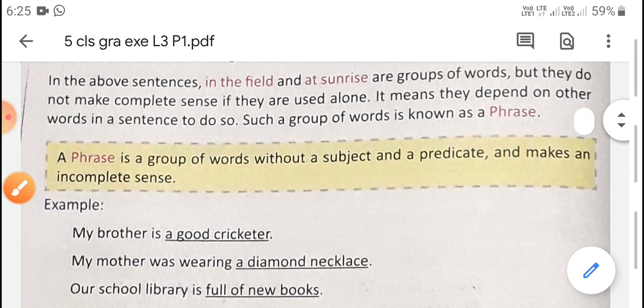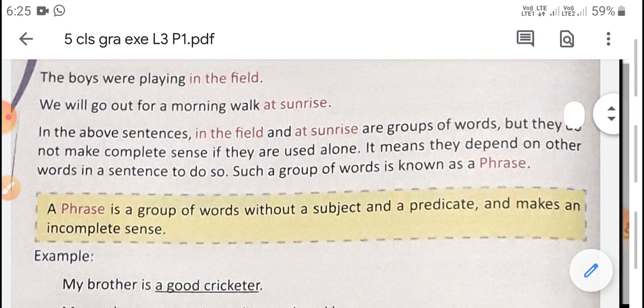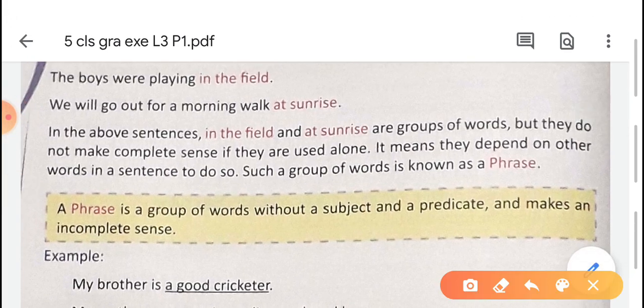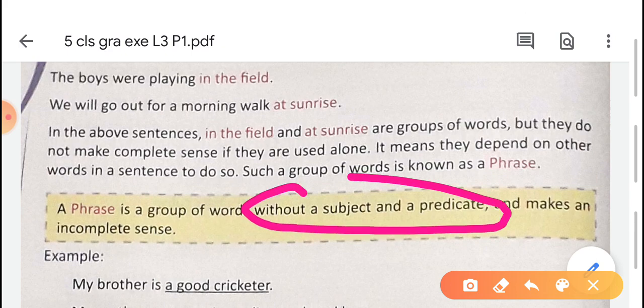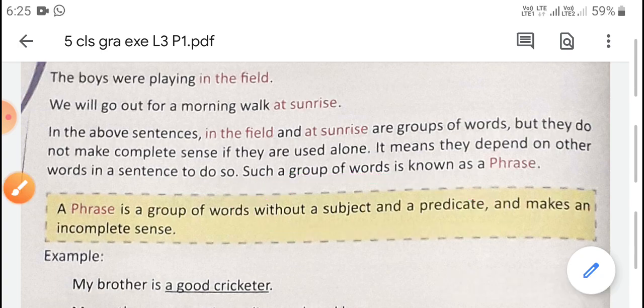So, what is a phrase? A phrase is a group of words without a subject and a predicate. Mainly, you just learnt this one. Without a subject and a predicate. A phrase doesn't have a subject and a predicate. This point you have to always remember.